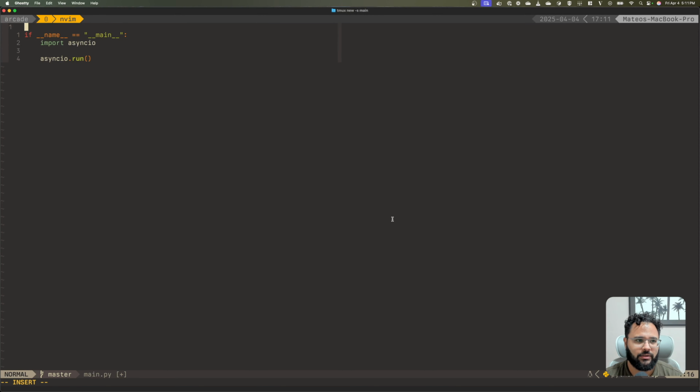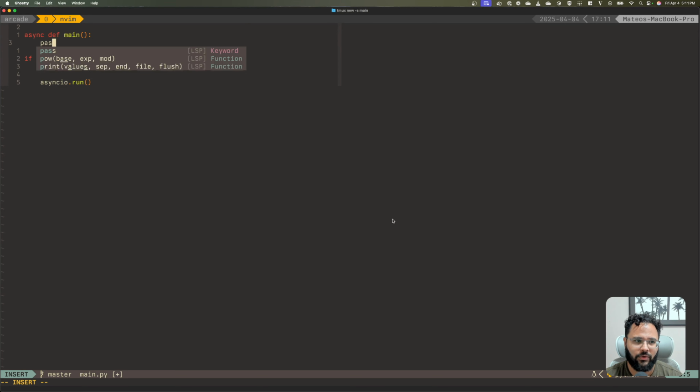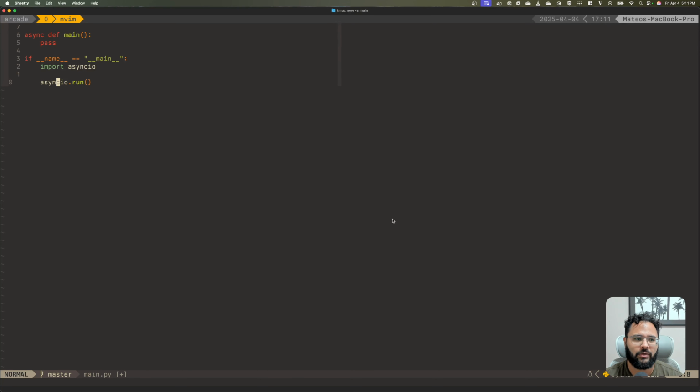So I'll go ahead and create an async function main. For now, it does nothing, but I'm gonna call that. Okay, so now we can await the client and so on from the main function.